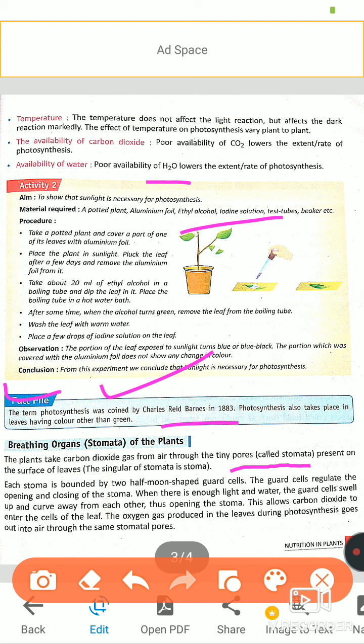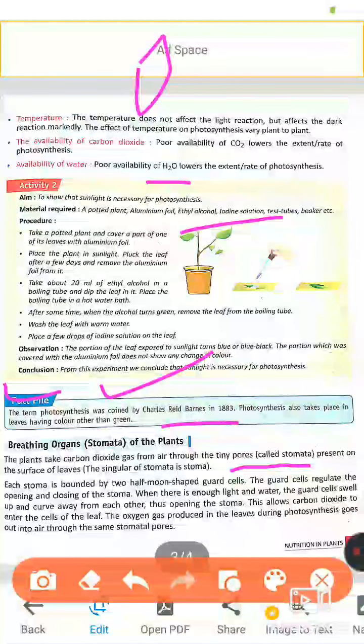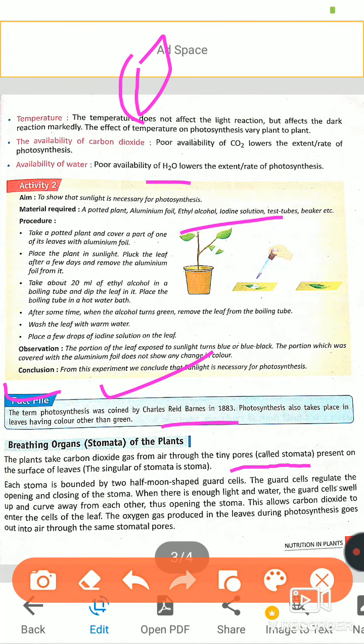Two half-moon shaped guard cells, like this, an eye-like structure, are found around each stoma. The guard cells regulate it, making it close or open.